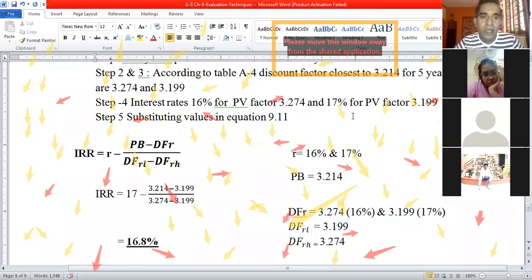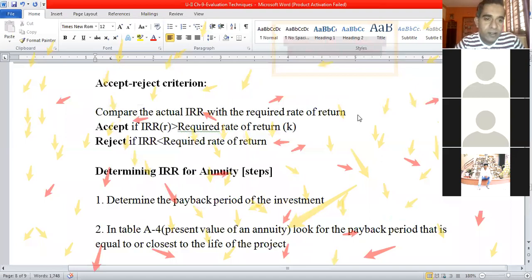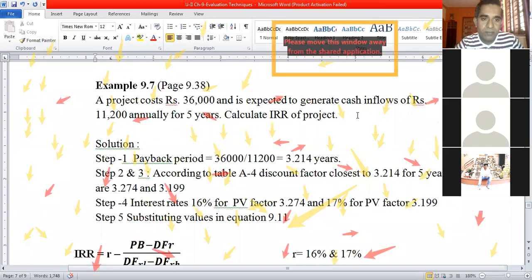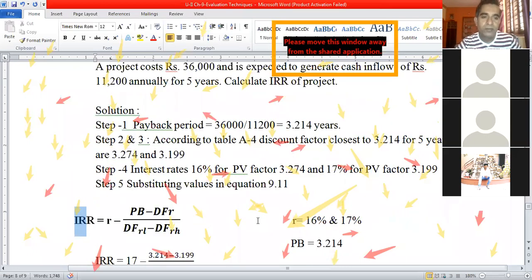Hello. Yes, who is it? Sir, Sharan here, sir. Sharan, tell me. Sir, can you go to the first equation which you taught us? Okay, so here, this is the first equation. Not this, sir, this one.